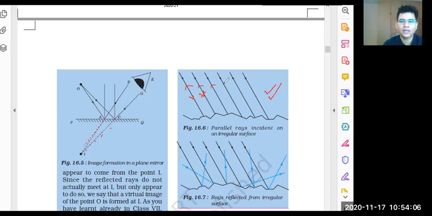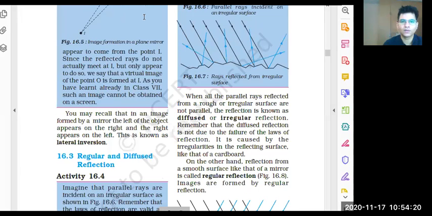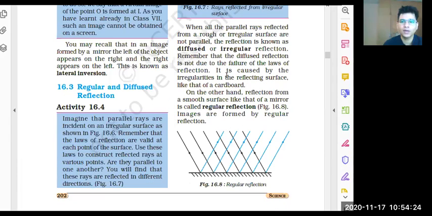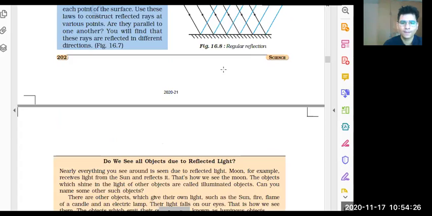Yes or no? It doesn't matter if it's a regular surface or irregular surface. But if it is like this, then it will be reflected in random directions. So we have studied what is regular and diffuse reflection. This is a regular reflection. This is a diffuse reflection.